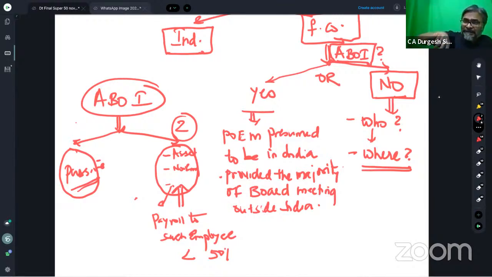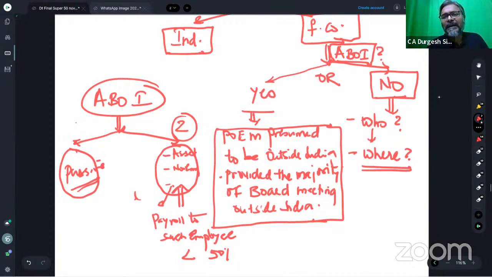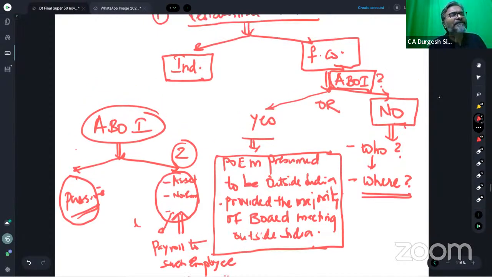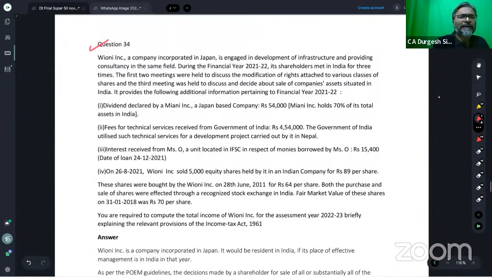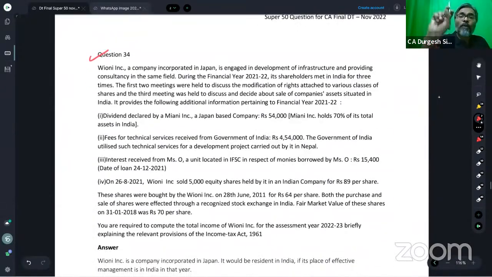So if you satisfy this ABOI test, then your POEM should be presumed to be outside India. If you satisfy the active business outside India test, then your POEM is presumed to be outside India. And whereas the answer is no, if you don't satisfy the same, then in that case, it will all depend upon who is that person who's taking the key managerial and commercial decision for that foreign company. And the second one is where that decision is taken. I hope that all of you are clear, students. Any doubts up till here?